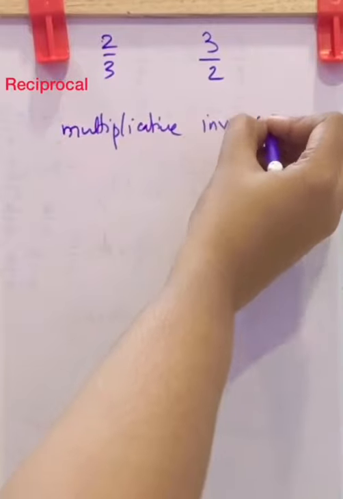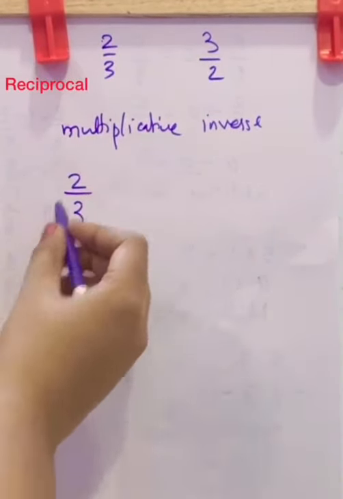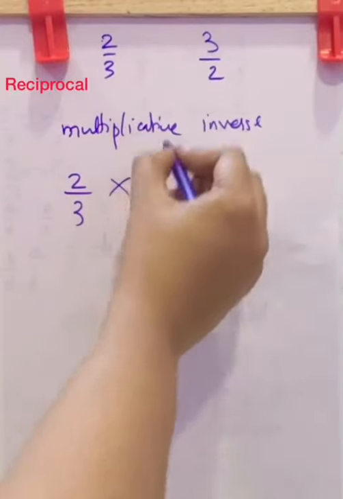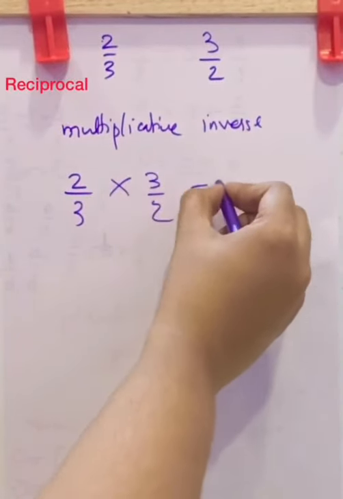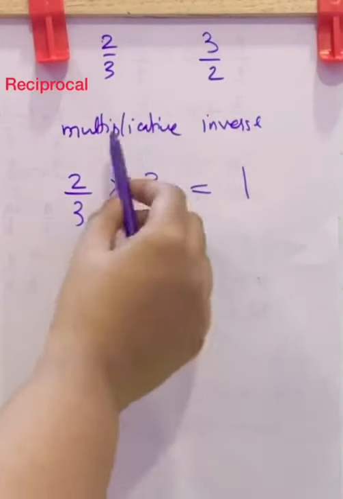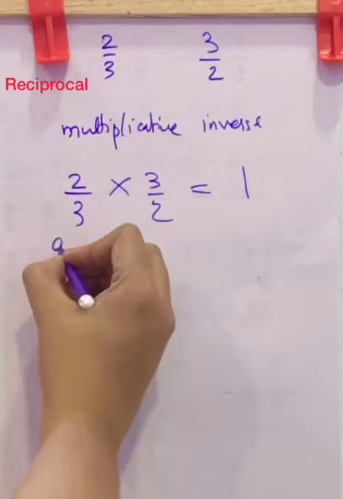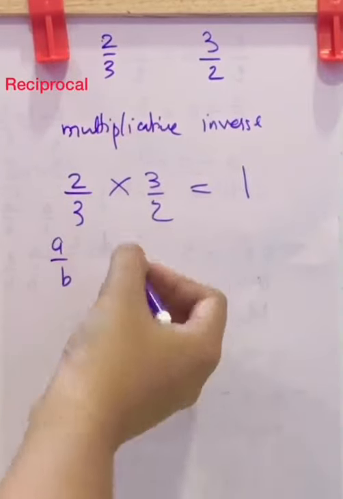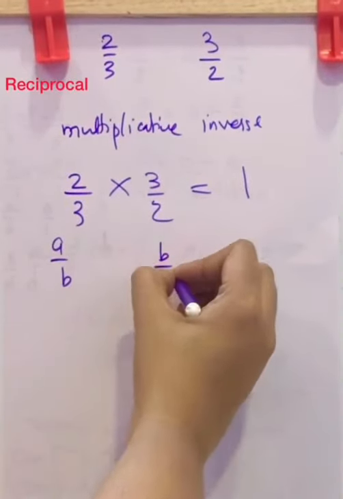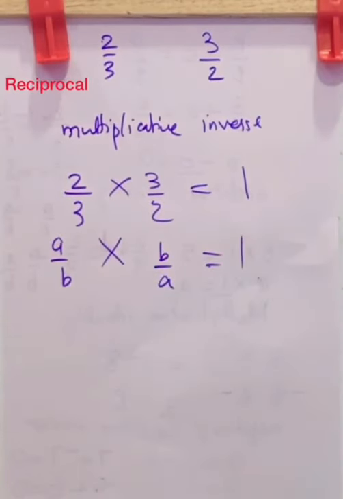The reason is, if you multiply 2 by 3 with its reciprocal, the result will be 1. So it is called the multiplicative inverse. A number's multiplicative inverse is its reciprocal. If a given fraction is A by B, then its reciprocal or multiplicative inverse is B by A. And remember, their product is equal to 1.